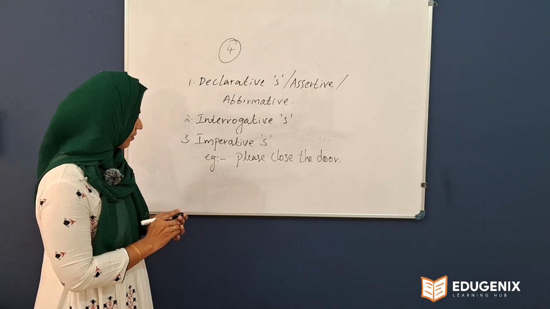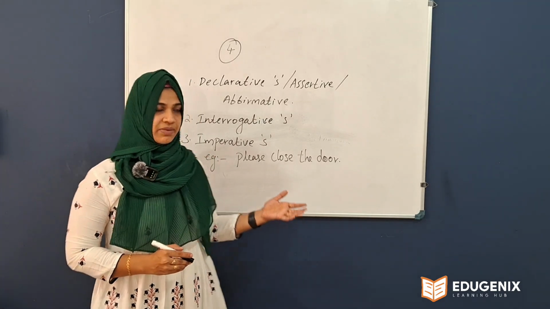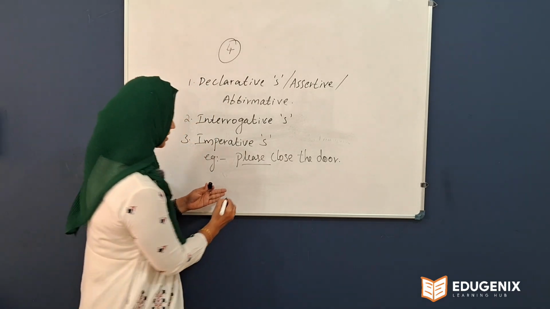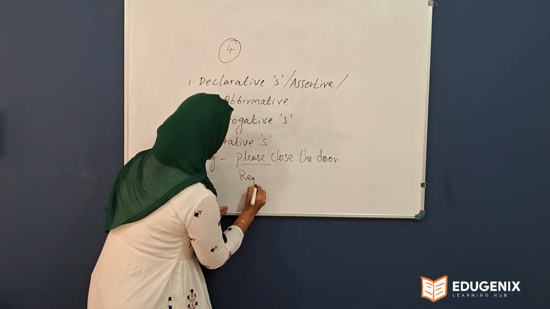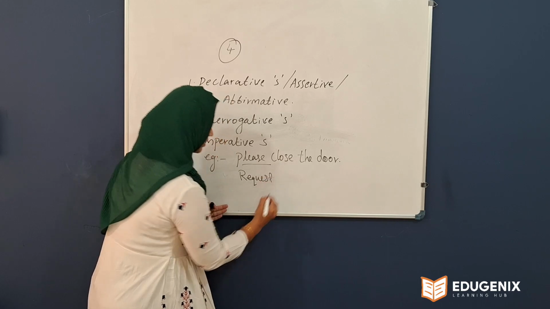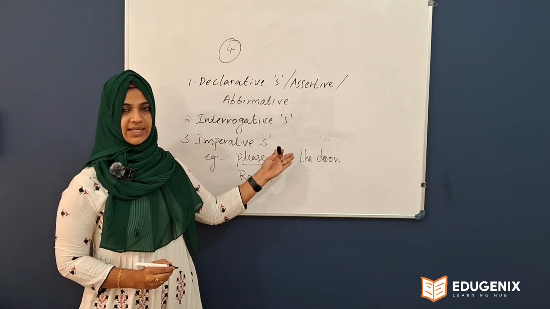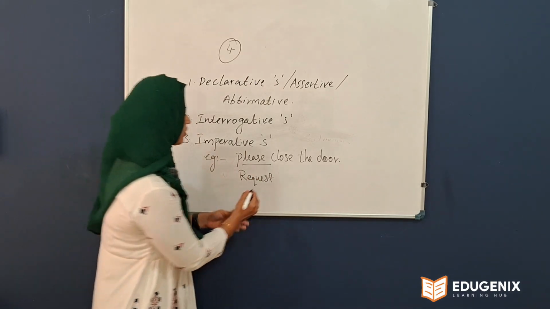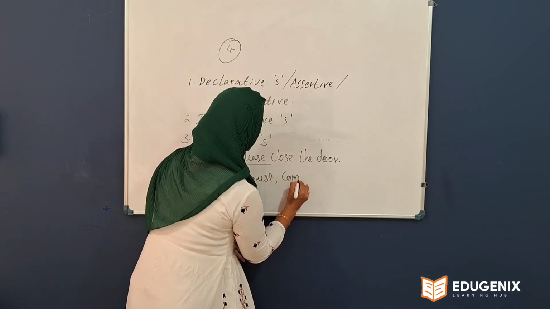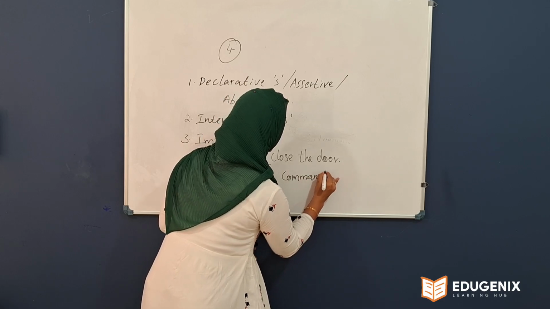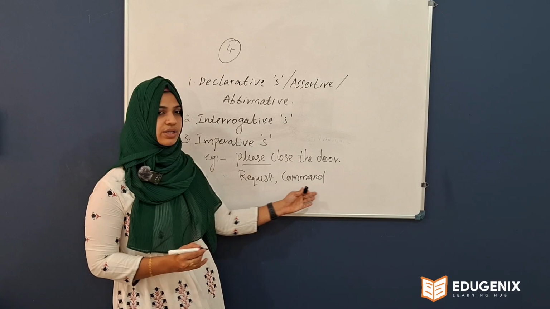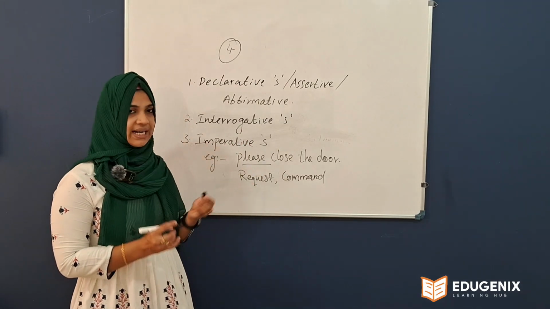So here I'm telling a person, please close the door. So here this word please, that means it's a request. So what do you mean by imperative sentence? A sentence that gives you a request or command. A sentence that gives you a request or command, it is called imperative sentence.